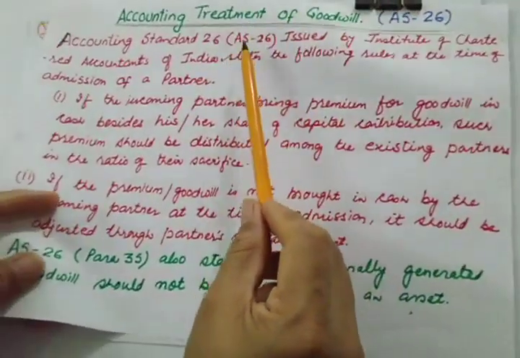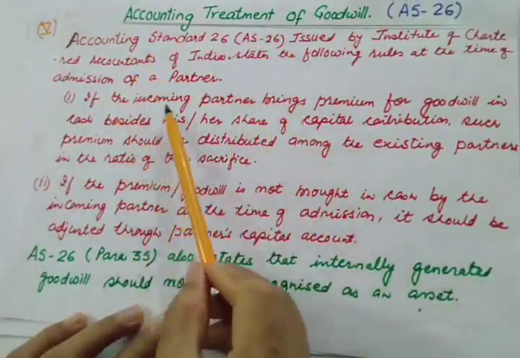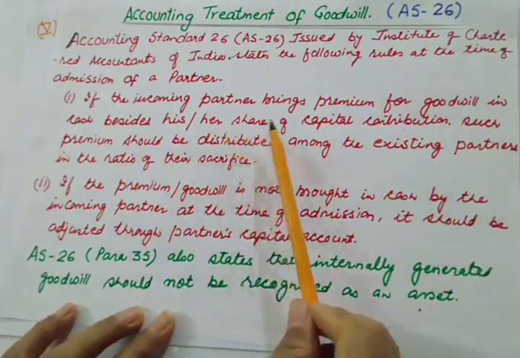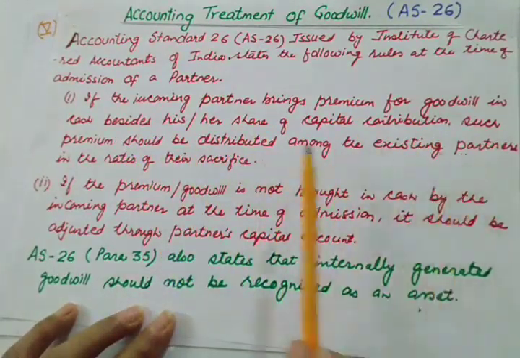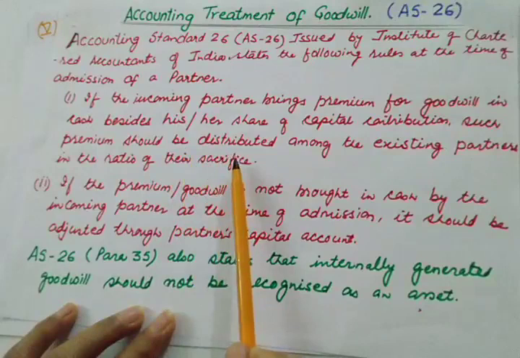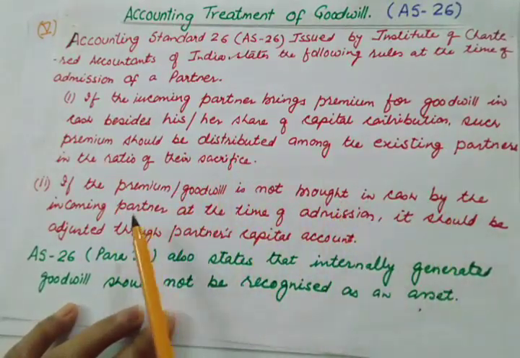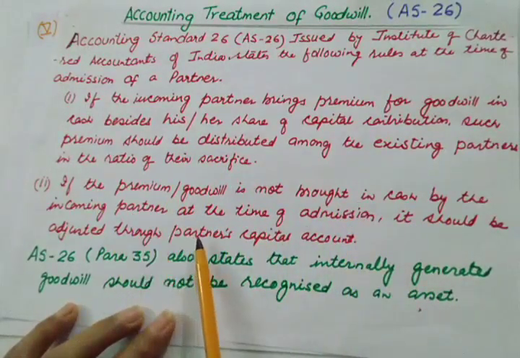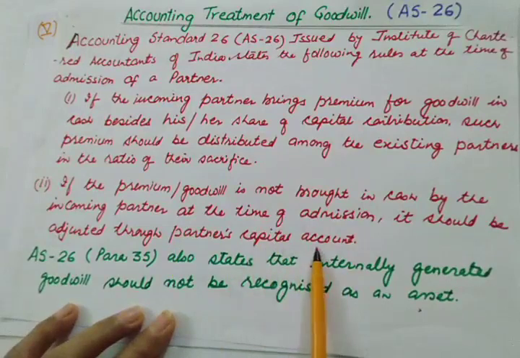See this Accounting Standard 26. Let us have a look at it again. If the incoming partner brings premium for goodwill in cash besides his or her capital contribution, such premium should be distributed among the existing partners in the ratio of their sacrifice. But if premium is not brought in cash by the incoming partner at the time of admission, it should be adjusted through the partner's capital account. So we are taking the deficiency from the partner's capital account.